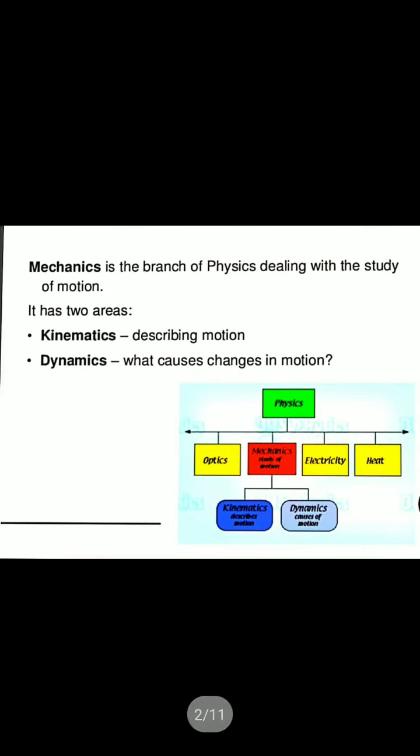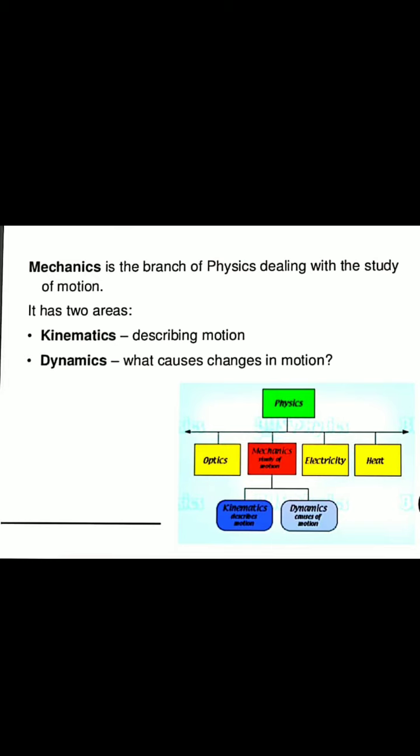Before we start the first law: up to the chapter on motion in a plane, that is called kinematics of physics. Kinematics and dynamics are two branches of mechanics. Mechanics is a branch of physics where we study the motion of an object and the different characteristics of motion, like projectile motion.